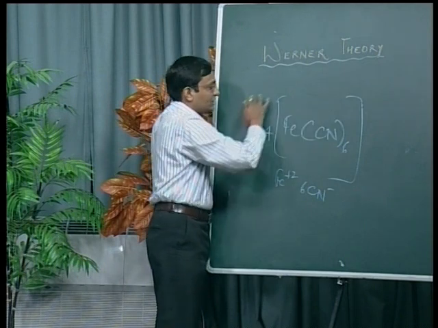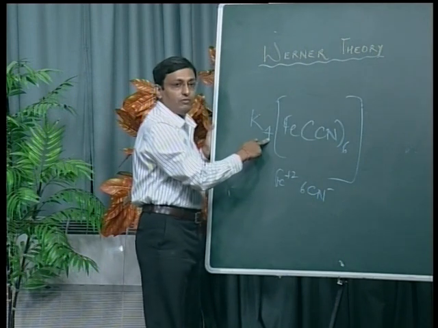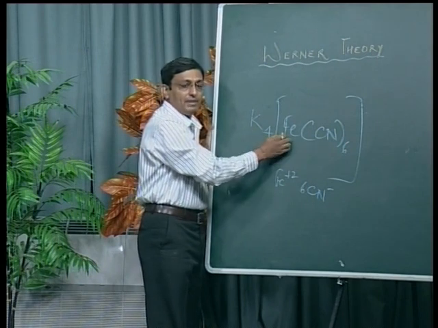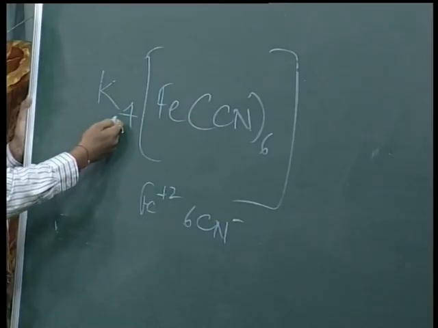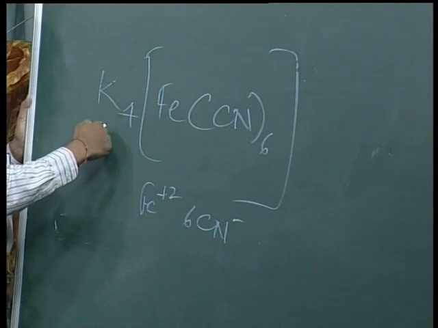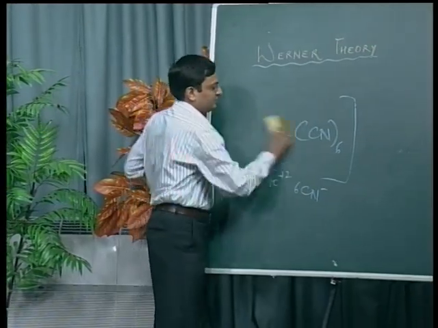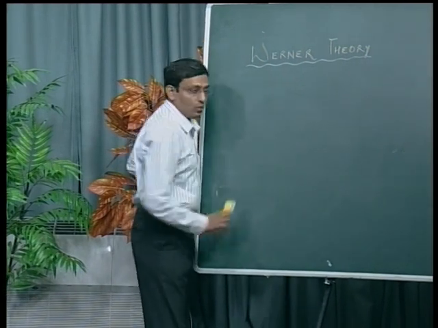So for the neutralization of this complex, it is reacted with K4. Here potassium is linked with this complex, with the central metal ion, by primary valency. It is a cation, so we write it as a prefix. This is Werner theory, a few points of Werner theory.